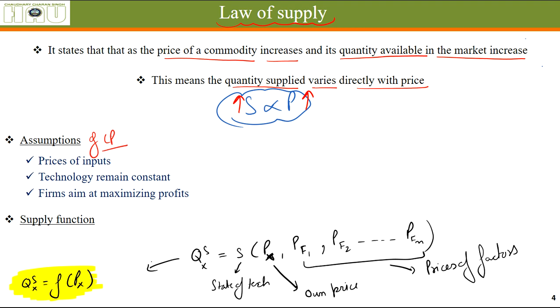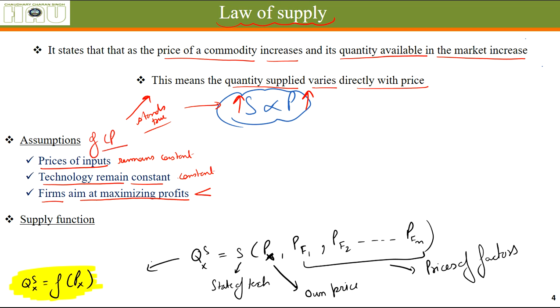What are the assumptions of this law? This law stands true in case of some assumptions. There are some things that are to be kept constant for this law to stand true, such as the price of inputs remains constant, and the technology of production of that good remains constant, it does not change. Firms aim at maximizing profit.